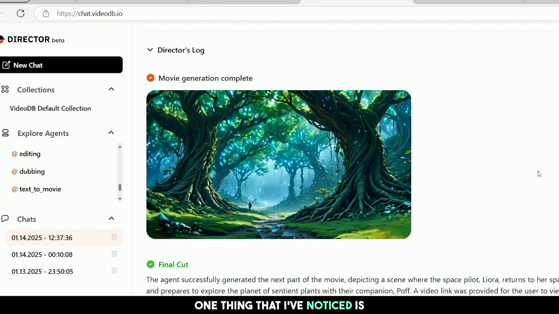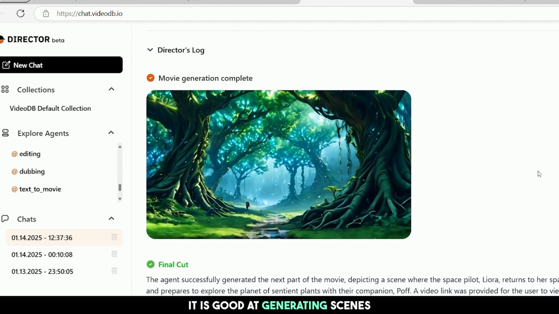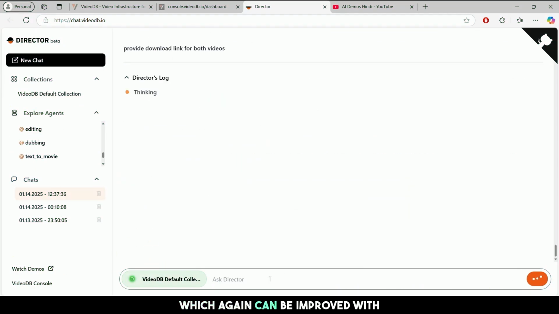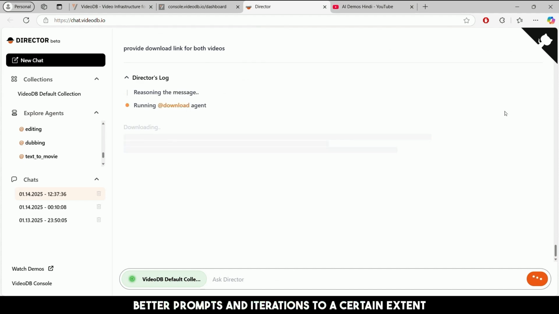One thing that I've noticed is, it is good at generating scenes, inanimate objects, however fails to capture living things in their exact roles, which again can be improved with better prompts and iterations to a certain extent.